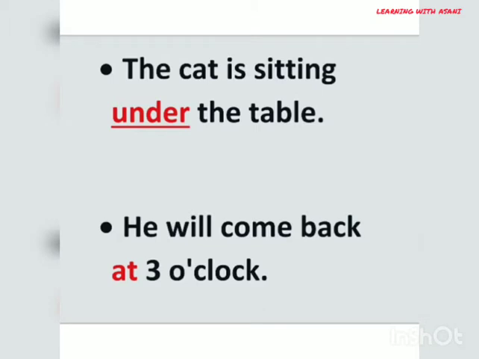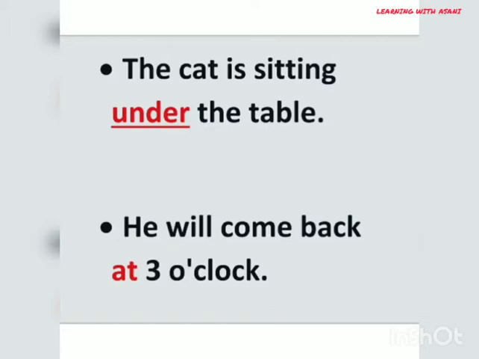In the first example, the cat is sitting under the table. Under, a preposition, is used before the noun table and shows the relationship of the table with the sitting placement of the cat. It also answers the question of where. Where is the cat sitting? The cat is sitting under the table.